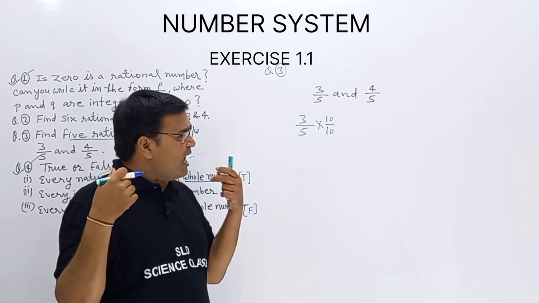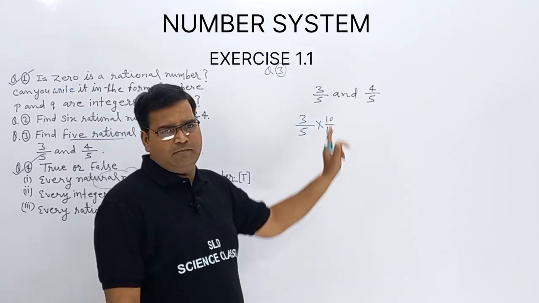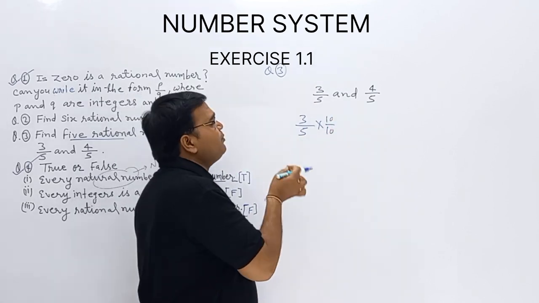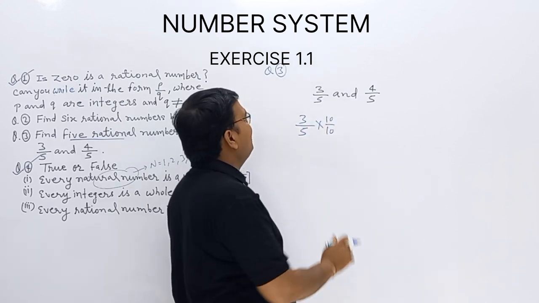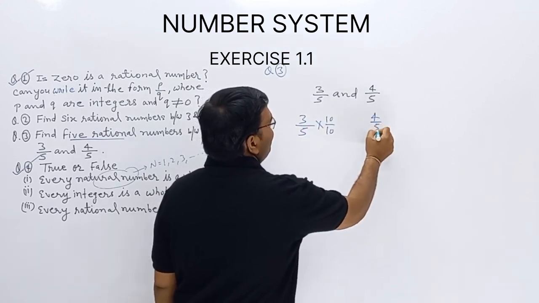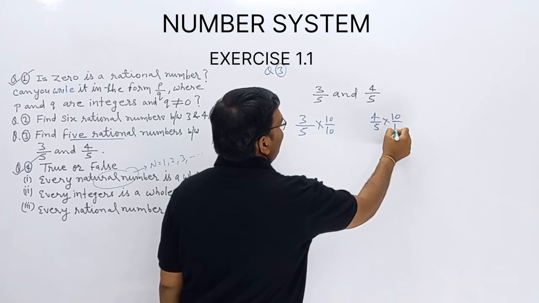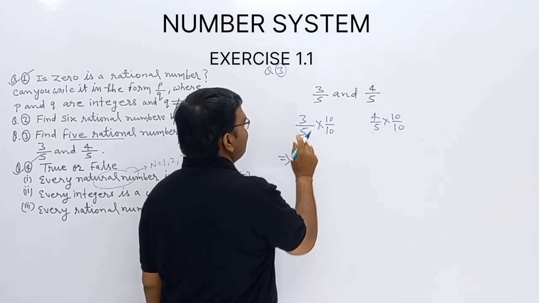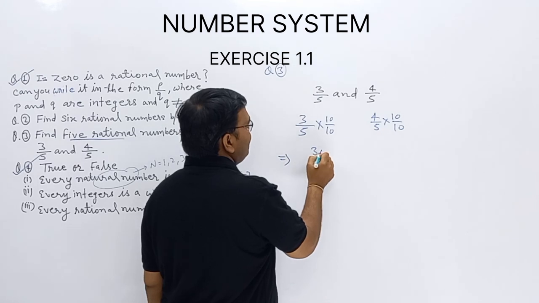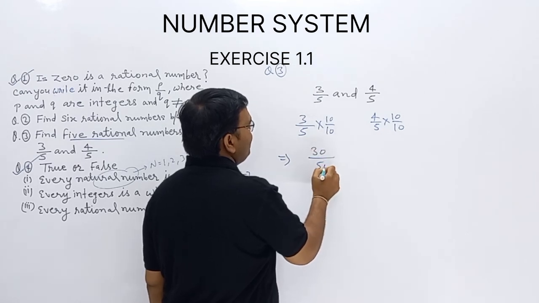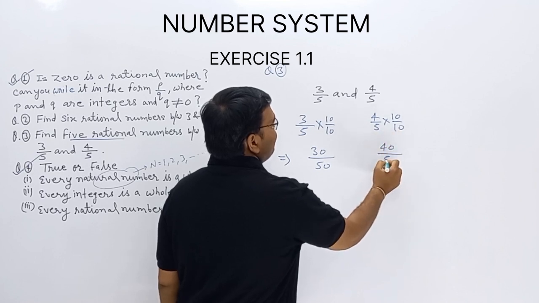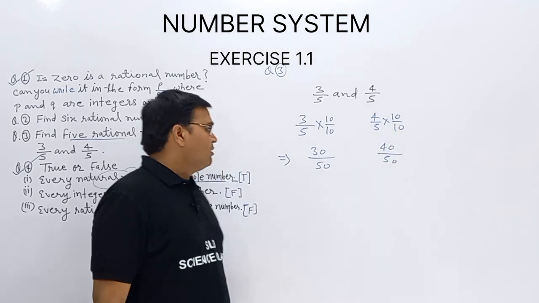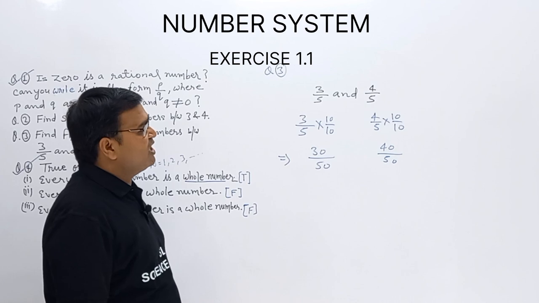Your answer will be in between. But to get easy numbers and an easy solution, इसलिए हमने 10/10 लिया. इसको भी बेटा 4/5 मल्टीप्लाई बाई 10/10. Do the multiplication. 3 multiplied by 10 is 30, 5 multiplied by 10 is 50, 4 multiplied by 10 is 40, 5 multiplied by 10 is 50. Clear?